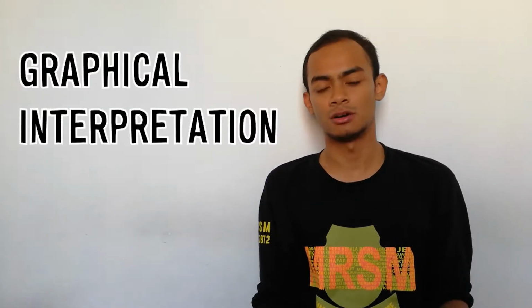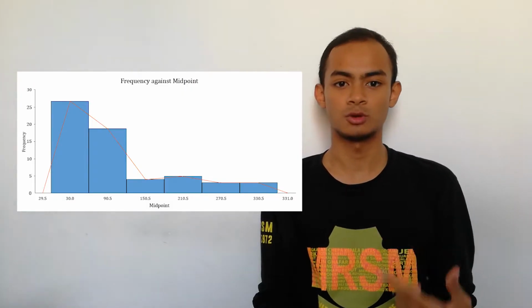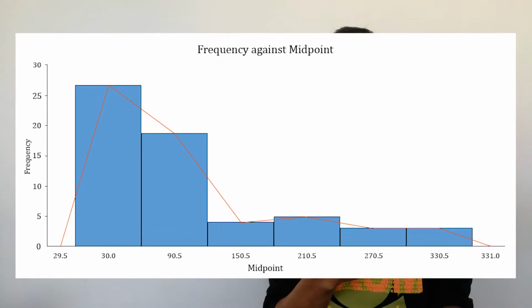From the graphical interpretation of the data, we have come up with this histogram and frequency polygon, in which the x-axis represents the midpoint of the time spent on physical activities in minutes, and the y-axis represents the frequency of the students that have taken our survey. This frequency polygon also shows that most students tend to exercise between 0 to 60 minutes, and it slightly decreases between 61 to 120 minutes.